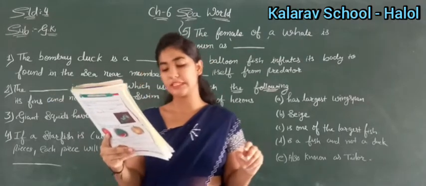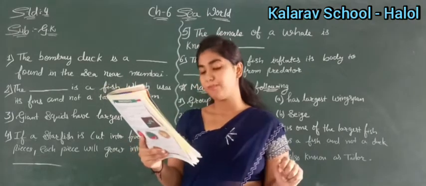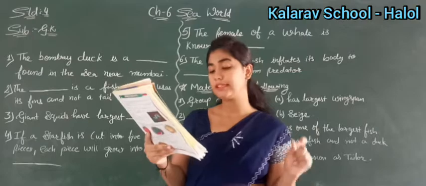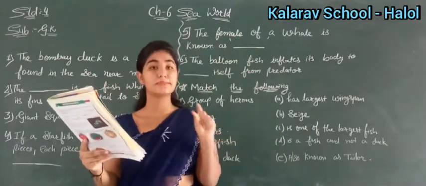Then the butterfly fish has a spot like a big eye to confuse its enemy. Butterfly fish, this is one kind of fish. So butterfly fish has a spot, right?